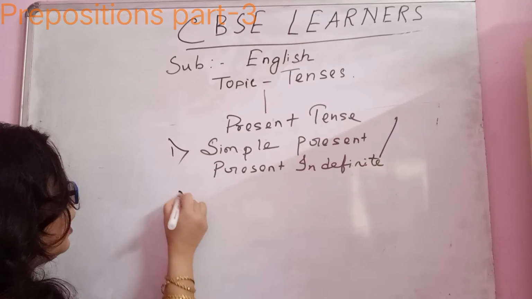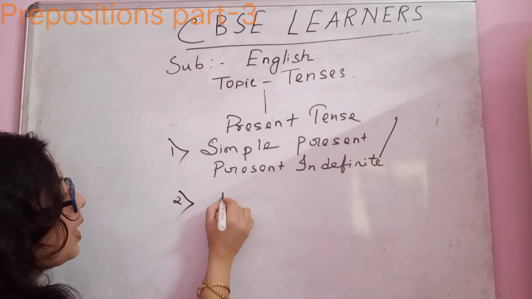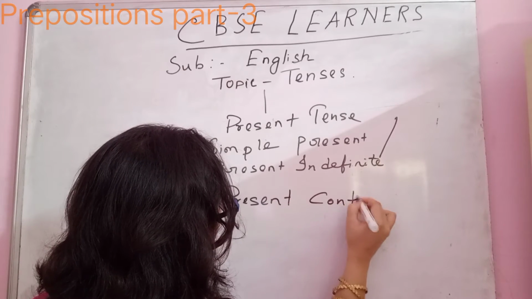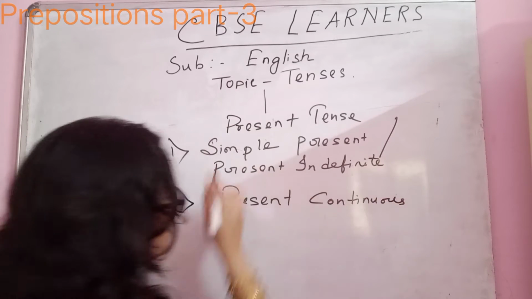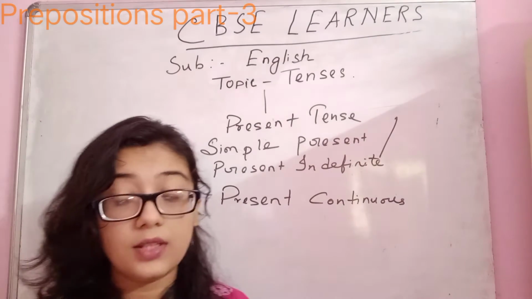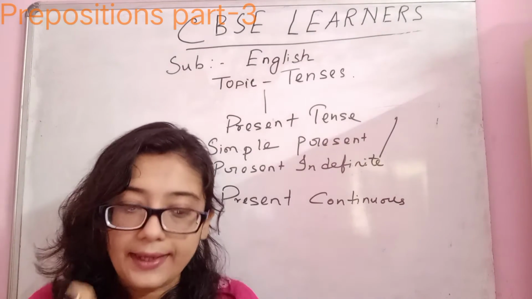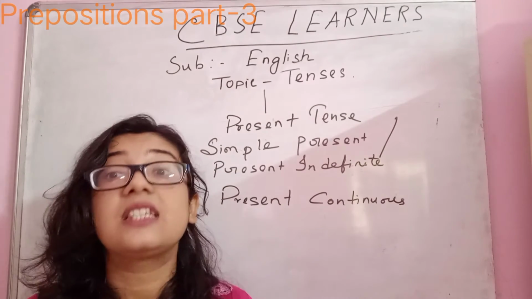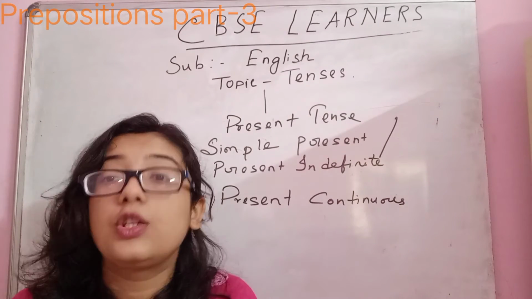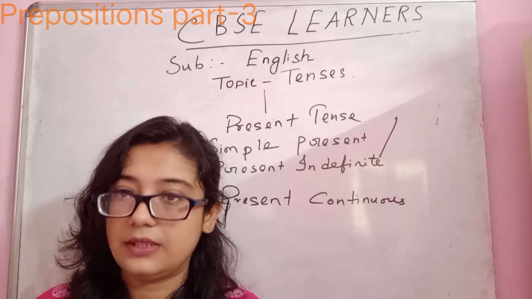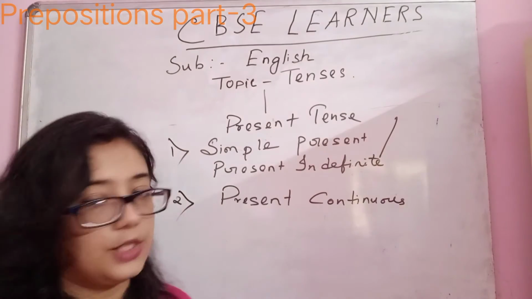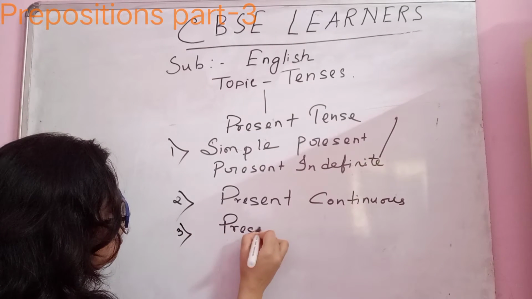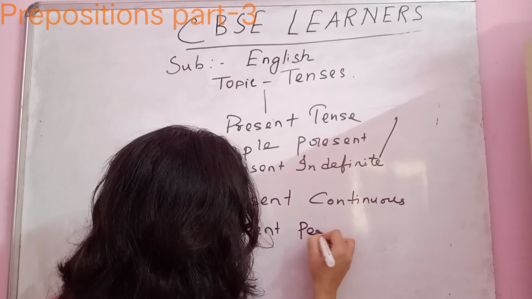Now the second one is present continuous tense. Present continuous is the work which is happening at that moment of time, the action which is going on, which has not completed or is not over, at that present time. That is present continuous tense. Now the third one is present perfect tense.